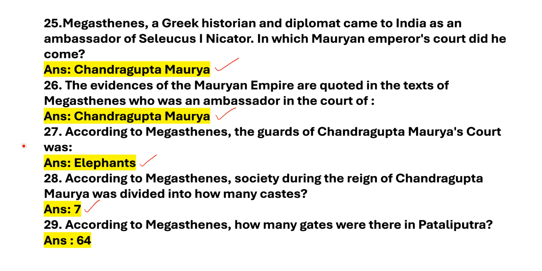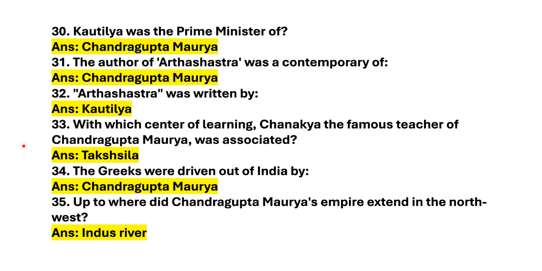According to Megasthenes, how many gates were there in Pataliputra? Answer is 64. Let's move on to the next slide. Next question. Kautilya was the prime minister of. Answer is Chandragupta Maurya. Next question. The author of Arthashastra was a contemporary of. Answer is Chandragupta Maurya. Next question.